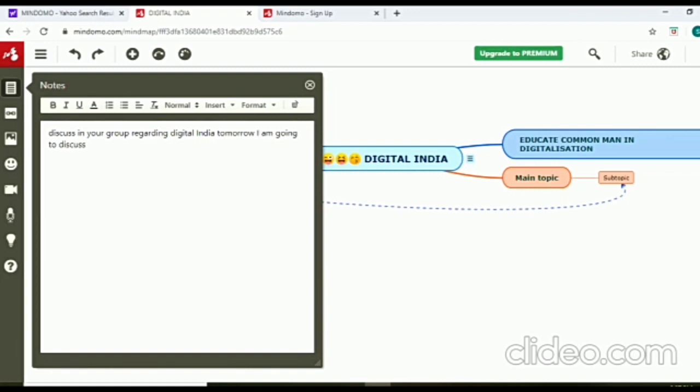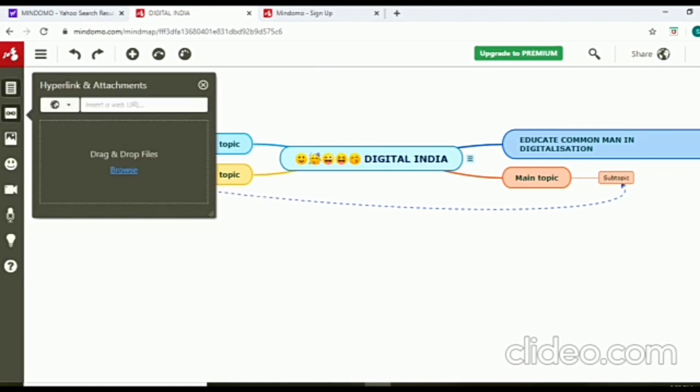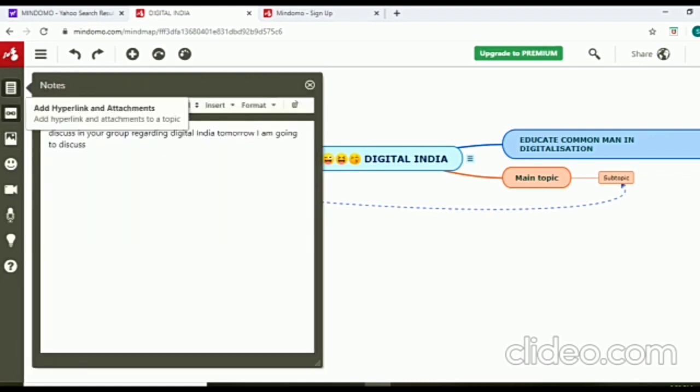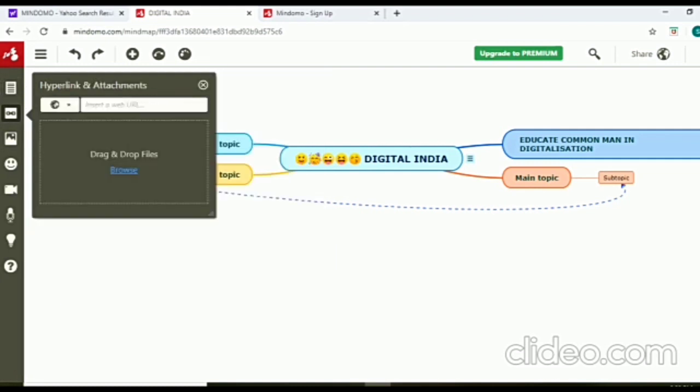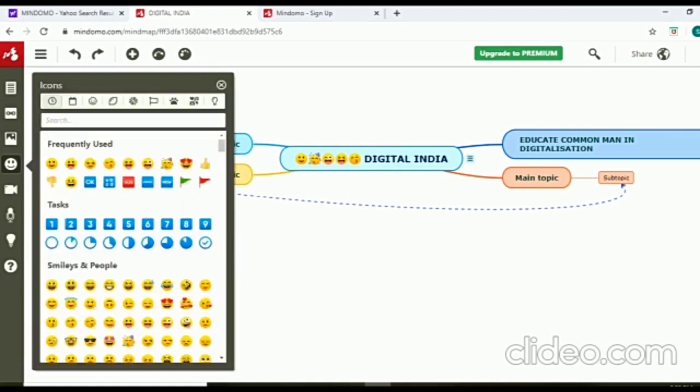So the first one out of these options here is the notes option, which is very easy. Then you can go to images; hyperlink is also there. As you see, you can save notes there. And with hyperlink attachments, you can put any attachments which are easier and also convenient for the students. Then images, you can add icons, as I've already added the icon in Digital India.